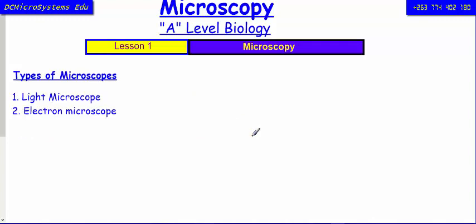So we have two types of microscopes. We have a light microscope and then an electron microscope. If you are a Zimbabwean like me, I'm sure the one that you saw is definitely a light microscope. A light microscope, the one that is cheaper. And then this one, which is called an electron microscope, is too expensive. Right, what's the difference between a light microscope and an electron microscope? That will be covered in another lesson.